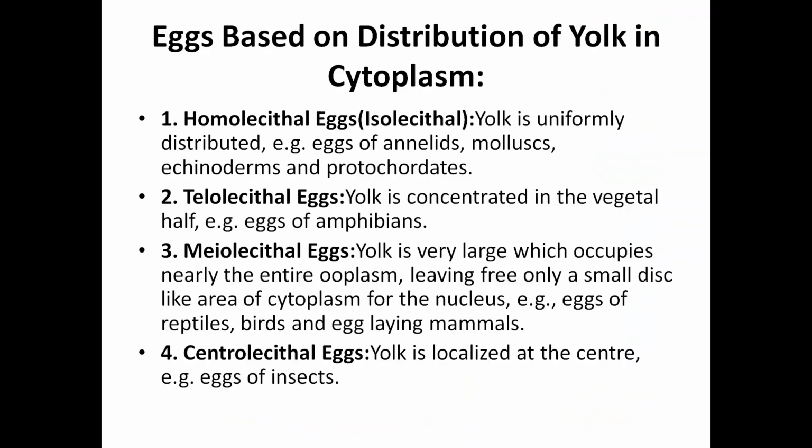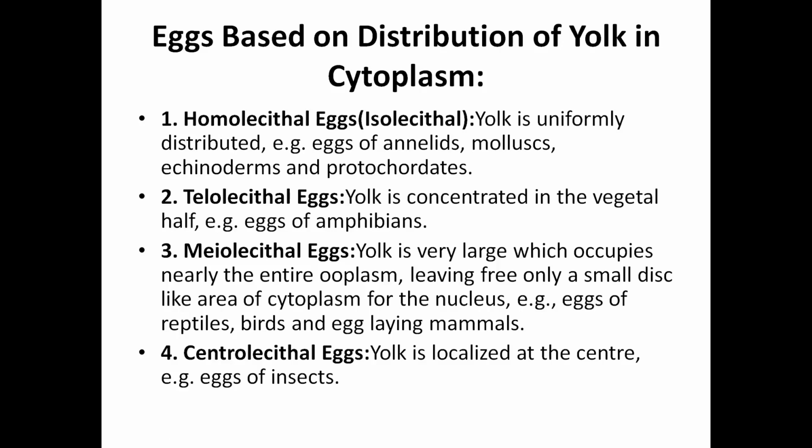Eggs based on distribution of yolk in cytoplasm. Homolecithal eggs or isolecithal eggs. Homo or iso means uniformly. Yolk is uniformly distributed. Example, eggs of annelids, mollusks, echinoderms, protochordates. Telolecithal eggs, yolk is concentrated in the vegetal half.